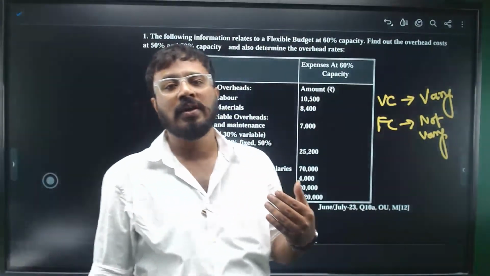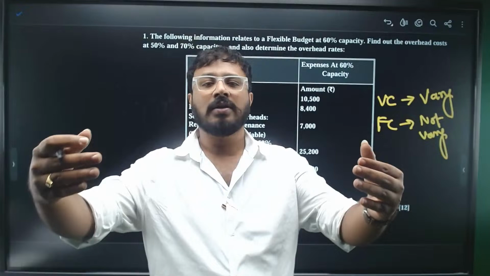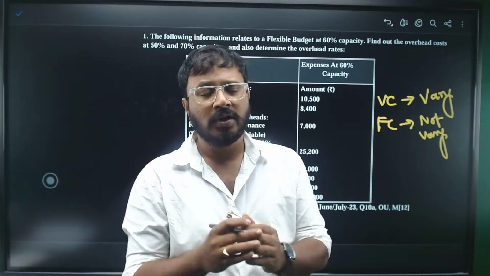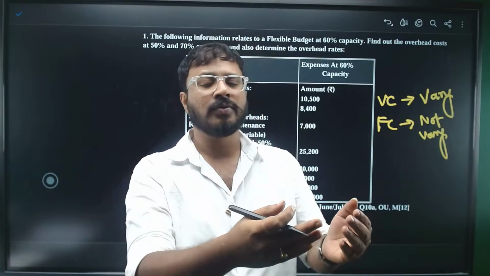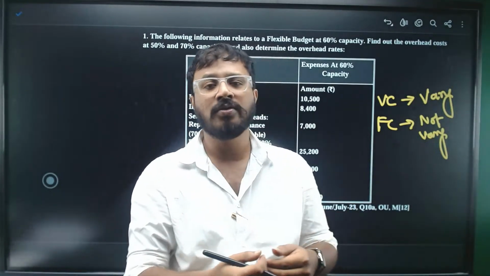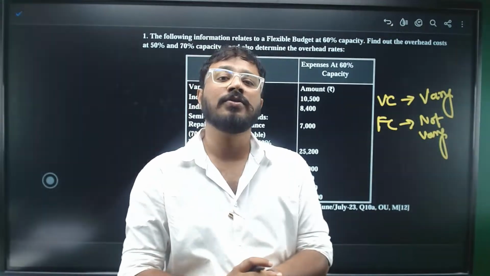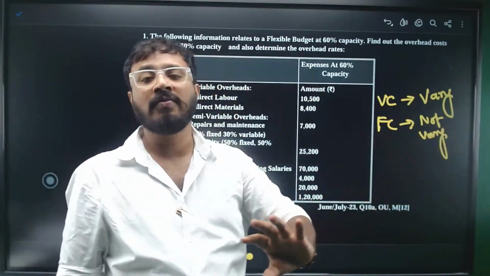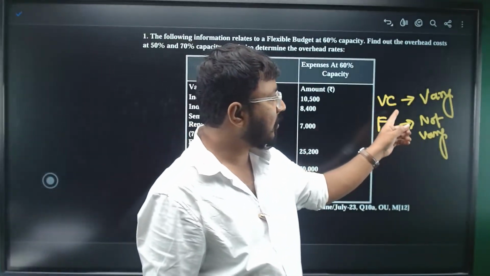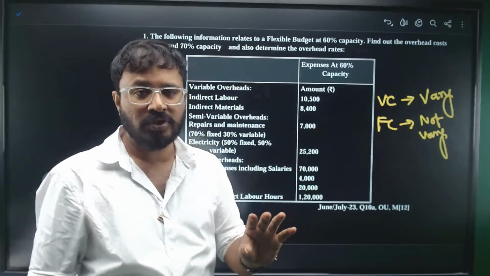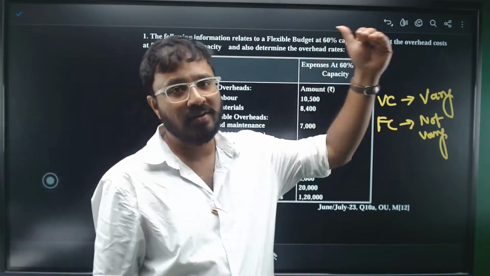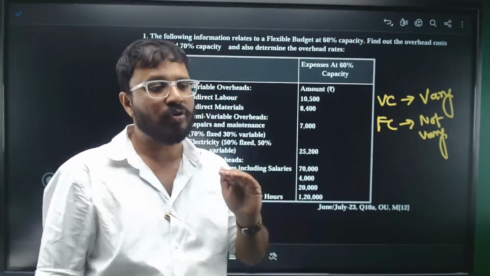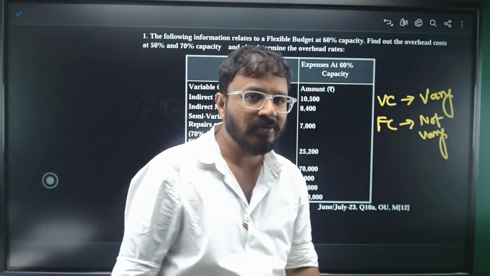For example, you are producing goods in a rented factory. You need to pay rent for that. Whether you produce 1,000 units, only 500 units, or don't do any production, you still have to pay the rent. That's why fixed cost will not change. It is not affected by the level of activity, whereas variable cost is directly proportional to the level of activity. If your level of activity is increasing, your variable cost will increase. If you're producing less, your variable cost also will be less.